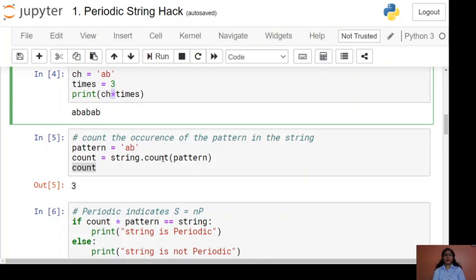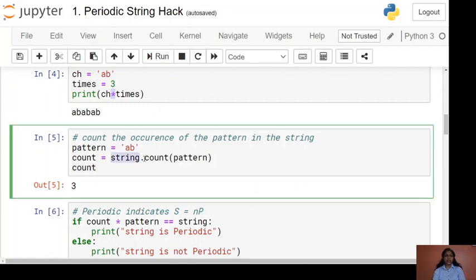Count is a method available in the class string, and class string is nothing but the data type provided in Python. So we will make use of this count method. The syntax is string dot count, and we pass the pattern we need to find in the string, meaning we find the occurrence of that pattern in the string. Here our pattern is AB and our string is AB, AB, AB, and the count method will find the occurrence. There is AB 3 times, so the output is 3.